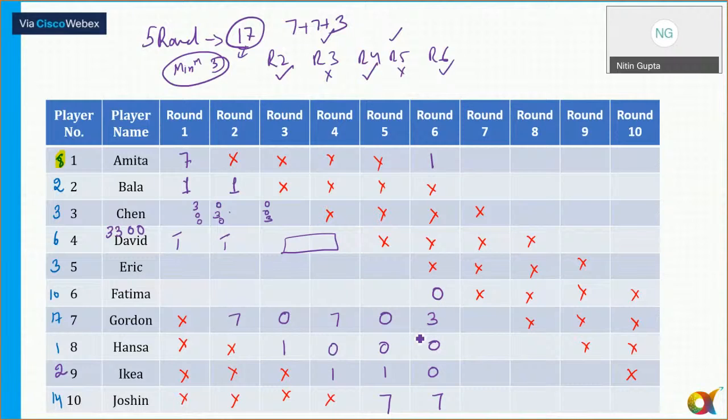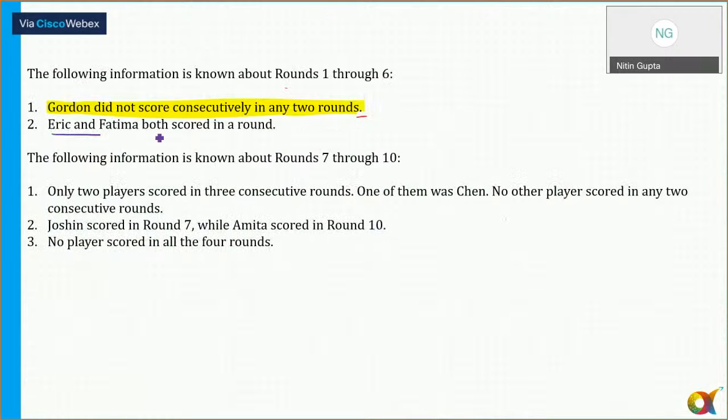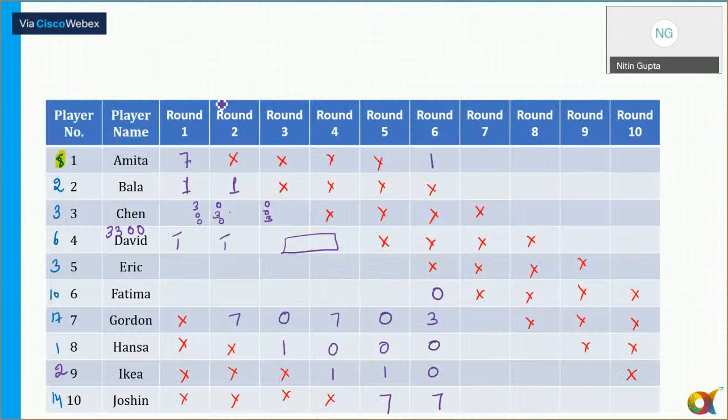Now that is the case here. Now, Fatima has got 10 points and Eric has got a total of 3 points. So we are left with only these three, that is David, Eric, and Fatima. Now it is also given to us in point number 2 on the previous slide that Eric and Fatima scored the same number of points in a round. So there is one round in which Eric and Fatima have both scored. Now Fatima's score is 10 and Eric's score is 3.